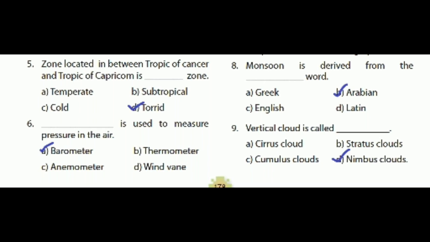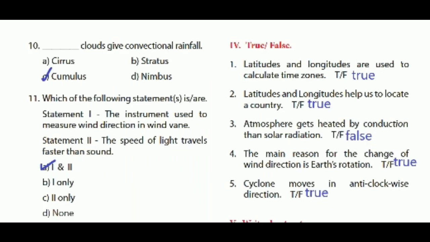Answer is Arabian. Ninth one, vertical cloud is called dash. Answer is nimbus clouds. Tenth one, dash clouds give convectional rainfall. Answer is cumulus. 11th one, which of the following statement is or are correct? Statement 1,